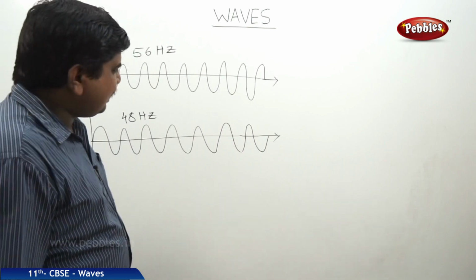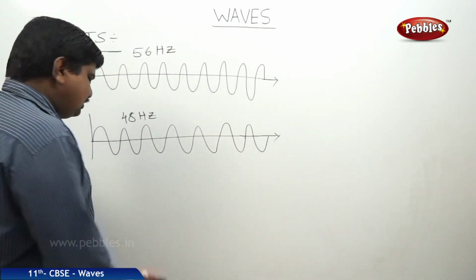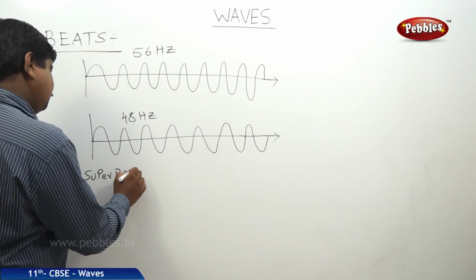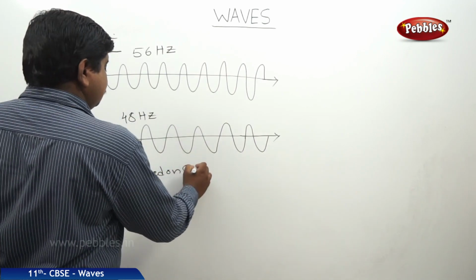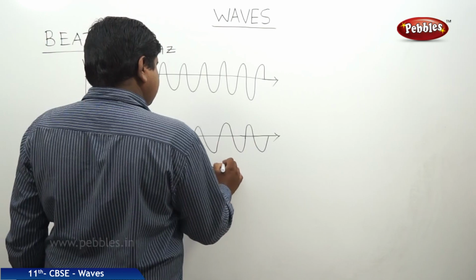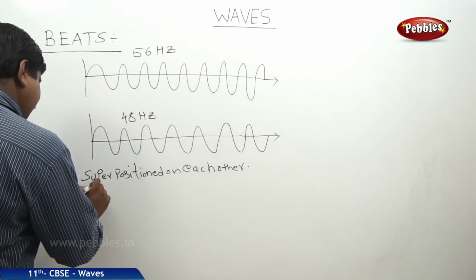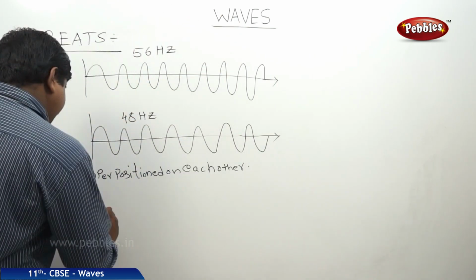These two waves are traveling in the same direction, but if they interfere or are superposed on each other, then the resultant diagram sometimes may have a higher amplitude, sometimes a lower amplitude.